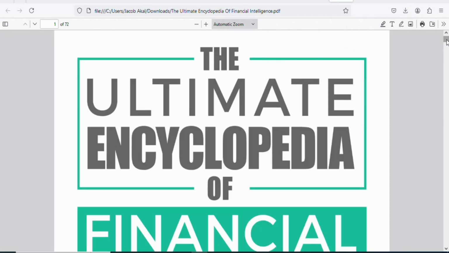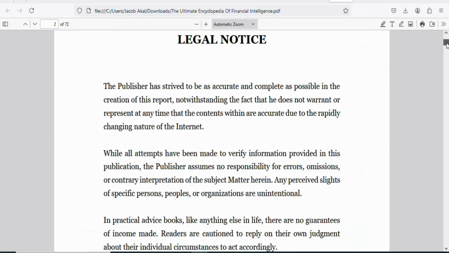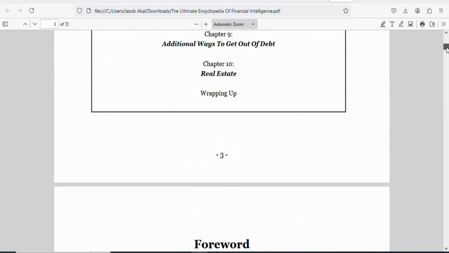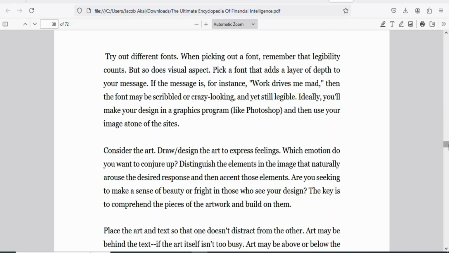Now what you have to do is open the ebook so that you can view the content. You can see this is the cover, you can see the content. Just scroll down so that you can see this is the table of contents. You can see everything. You can see the content of the book. Just scroll down and see everything.